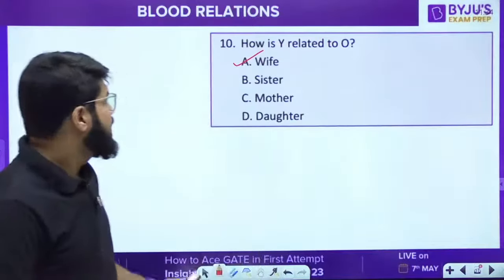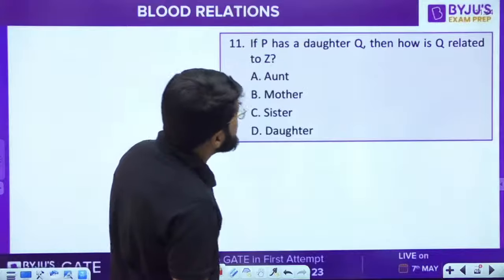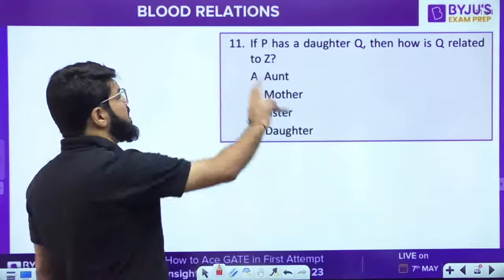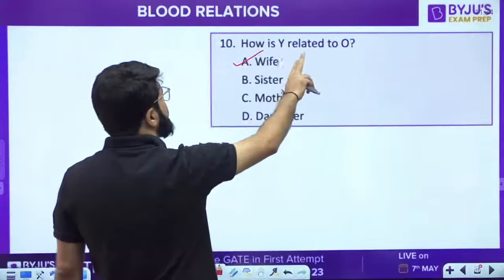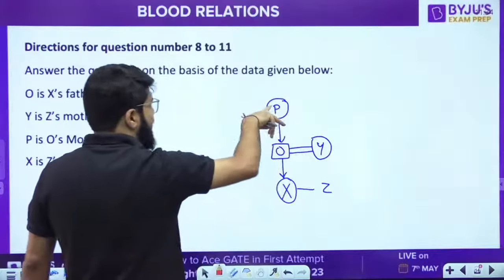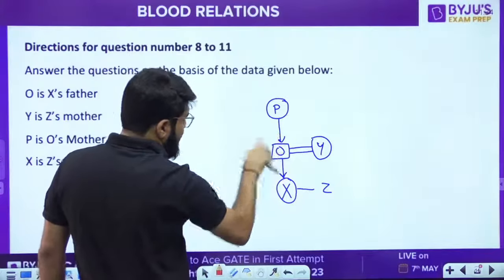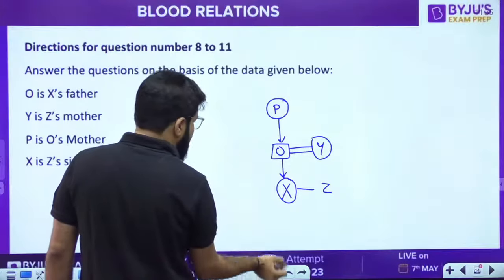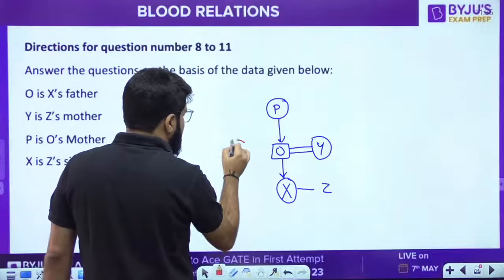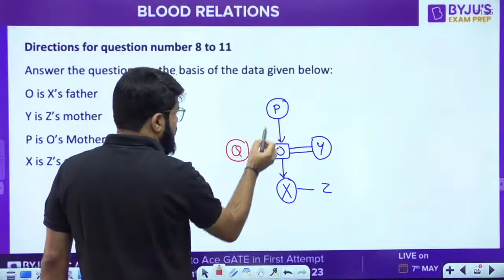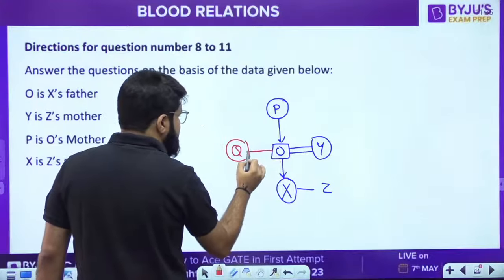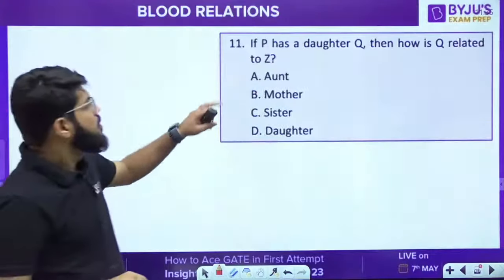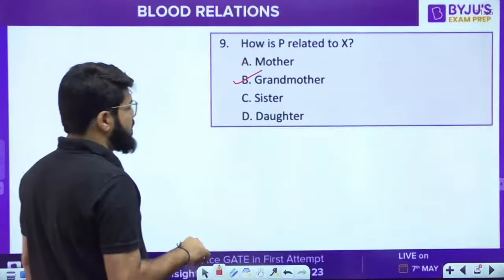10th A. 11th. If P has a daughter Q, now there is one more added statement. Then how is Q related to Z? If P has a daughter, so P had a son right now. Now let us add a daughter here, which is Q. Daughter means female, daughter of P, so Q and O should be siblings.